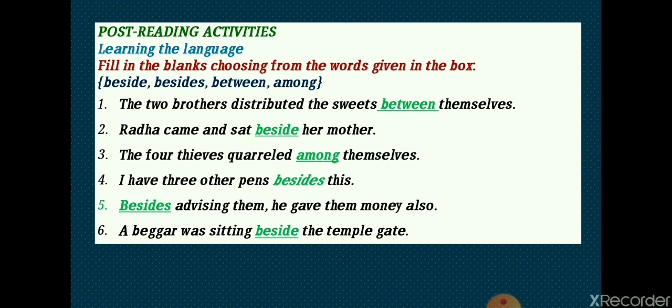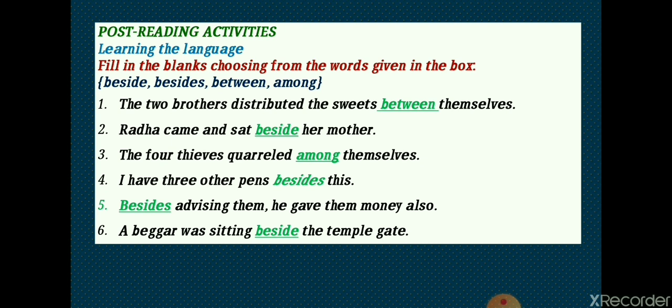Number 4. I have 3 other pens besides this. Right answer. Number 5. Besides advising them, he gave them money. We have discussed that there are 2 actions, and that is why we are using besides. It means in addition to.